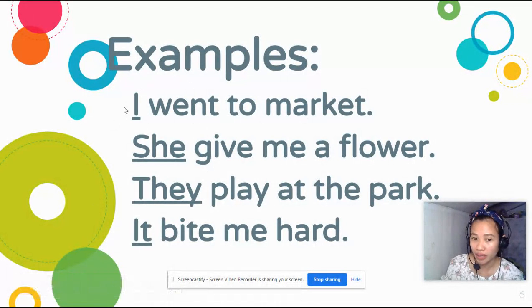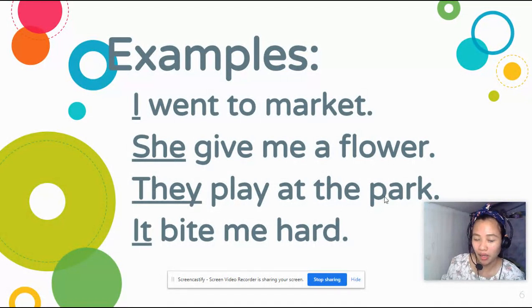I went to market. Not anyone else, because it is I who went to market. She gave me a flower. Who gives the flower? It is she. She is the one who is giving a flower. That's why she is a subject pronoun.